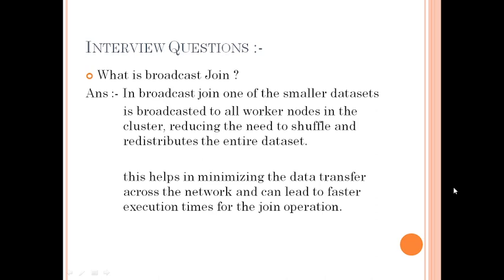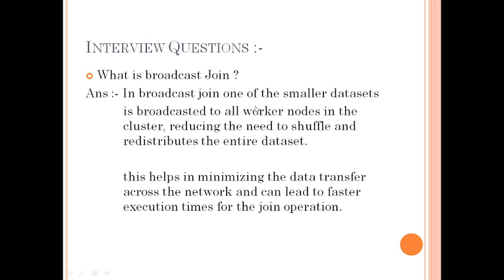So where do we perform a broadcast join? When we have one smaller data set, one smaller table, and a larger data set, a larger table, what we do is broadcast the smaller data set to all our worker nodes, so that all the worker nodes have a copy of the smaller data set.